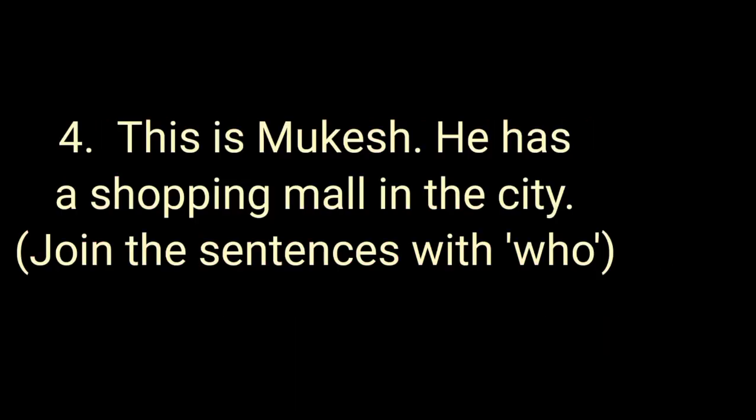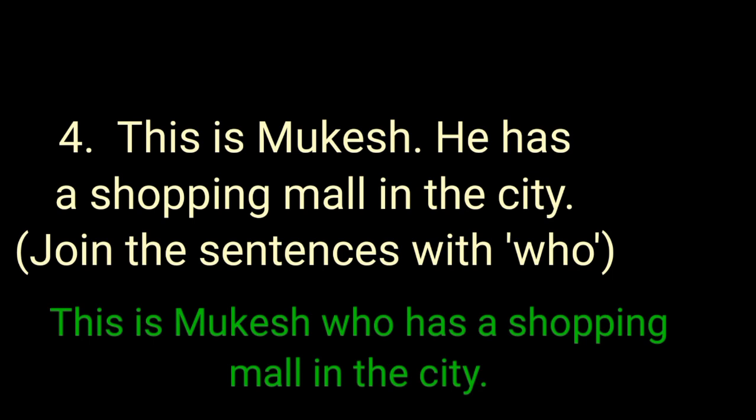This is Mukesh. He has a shopping mall in the city. Join the sentences with who. Now look at the first clause. This is Mukesh. The ending word is Mukesh. We have to combine the sentences using who. Who indicates a person and Mukesh is a person.